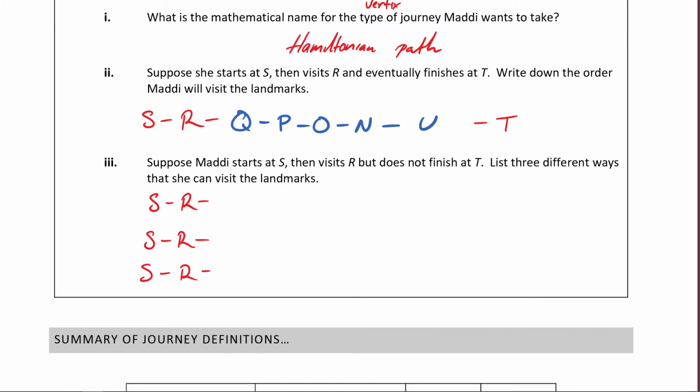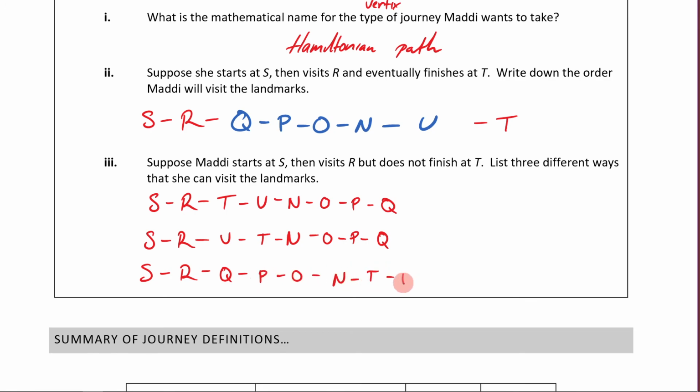Perfect. Grab this red. So I can say S, T, then U, then N. That's a funny looking N. N, then O, then P, then Q. Or I could go U, then T, then N, then O, then P, then Q. Or I could go S, Q, P, then O, then N, then T, then U.